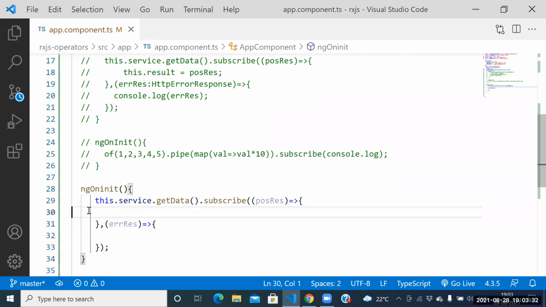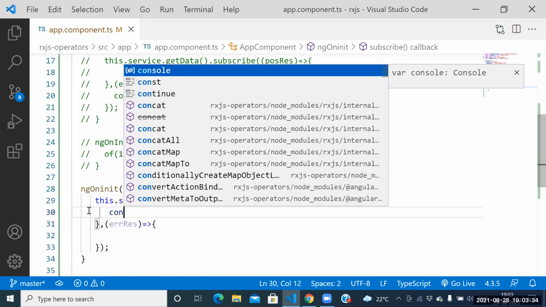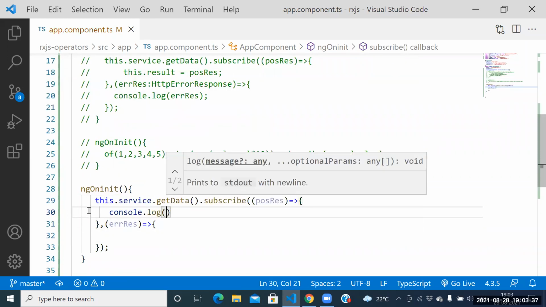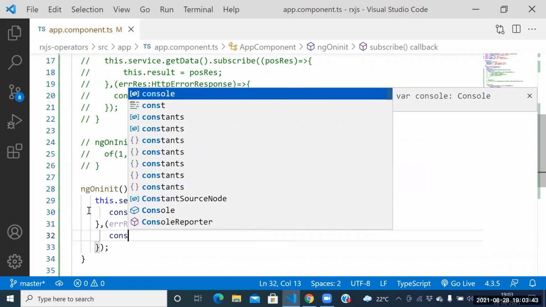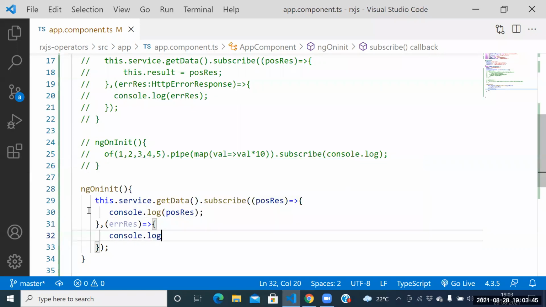Can I print the positive result again? So console.log of positive result. Can I print the error result again? Console.log of error result here.